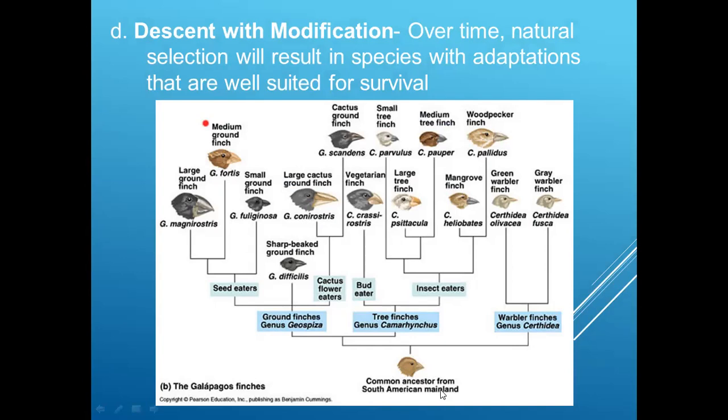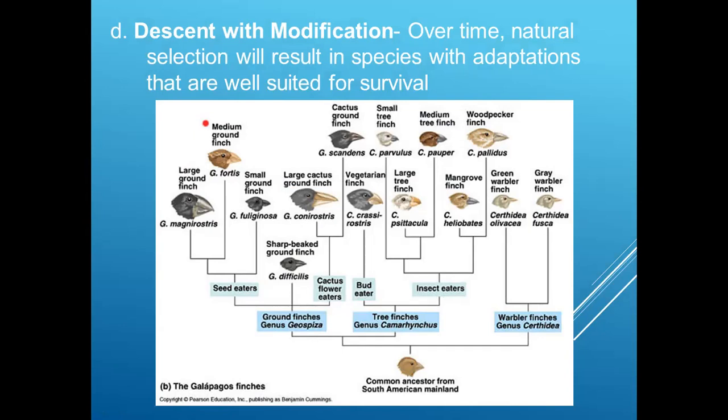Now this finch moved to different islands of the Galapagos. On the Galapagos Islands, because of the availability of food, you can see here that we have warbler finches, tree finches, and ground finches. They are feeding on different kinds of food. Some are seed eaters, some are cactus flower eaters, some are bud eaters, and some are insect eaters. Depending on what kind of food is available, that is what they survive on.